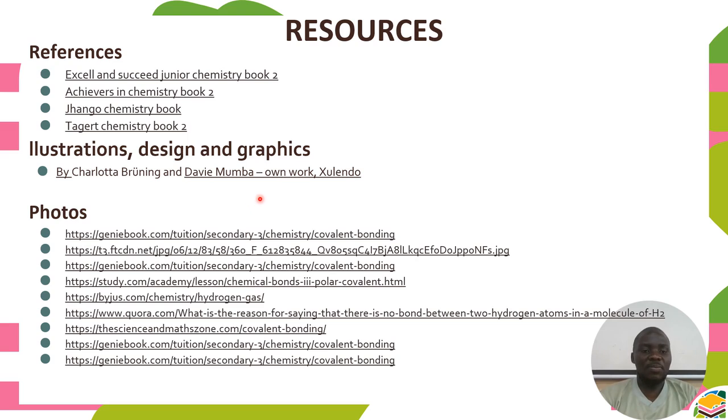Covalent means sharing, so in a covalent bond no ions are formed, because each atom attracts the shared electrons, so they contribute the shared electrons for them to be stable.